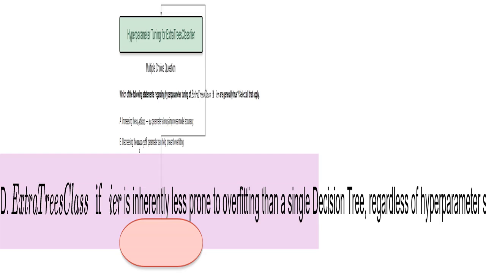While usually true because ExtraTrees uses multiple trees to average out errors, poor settings can still lead to overfitting. It's like having a team of experts. They are generally better than one, but if they all make the same mistake, the team still makes that mistake.